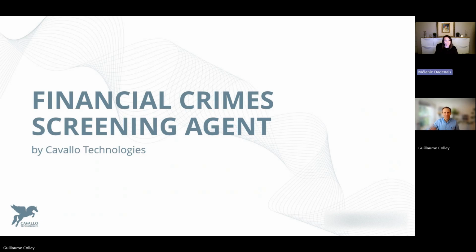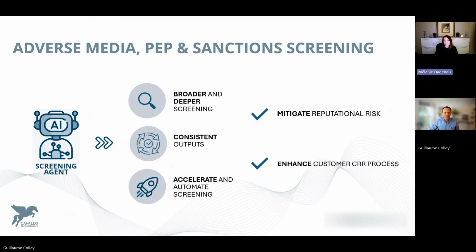As part of our financial crime compliance program, your organization uses client due diligence processes to manage its risk. Leveraging generative AI and agentic AI, Cavallo is presenting a powerful screening solution designed to detect high-confidence potential client matches against a large inventory of primary and secondary watch lists and open source data.